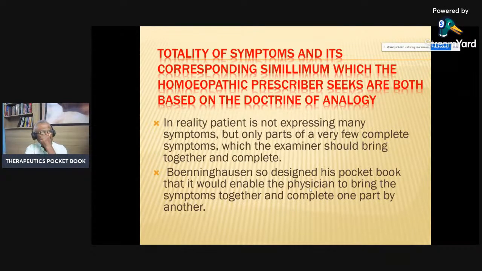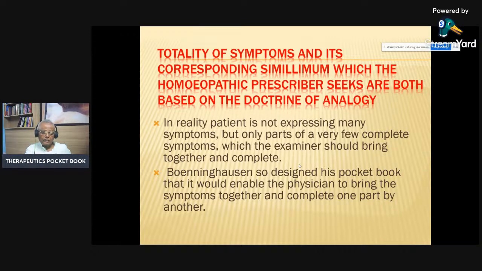Now, the totality of symptoms and its corresponding similimum, which homeopathic prescribers seek, are both based on the doctrine of analogy. In reality, the patient is not expressing many symptoms, but only parts of a few complete symptoms, which the examiner should bring together and complete. When you are taking a case, do you expect the patient to talk in completeness?